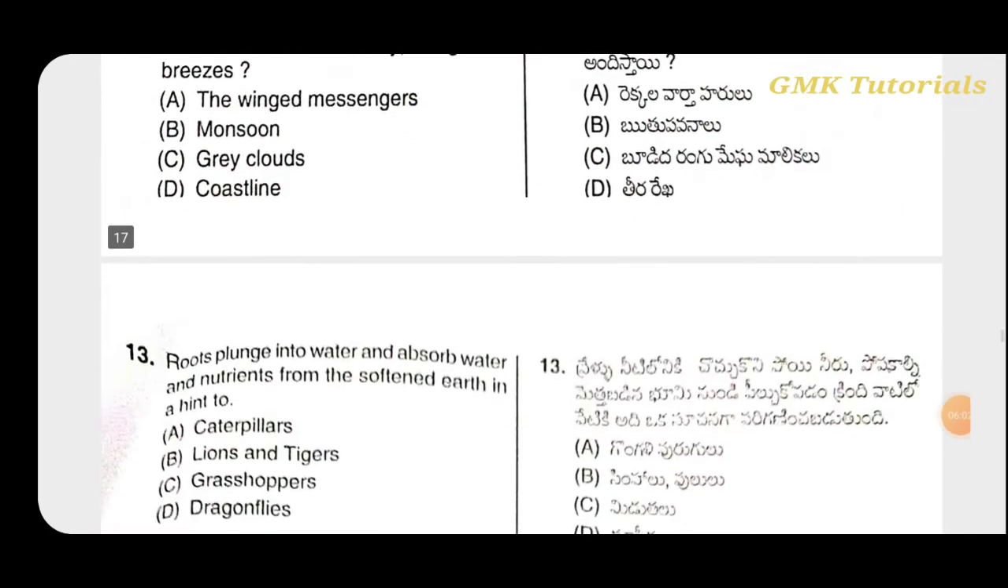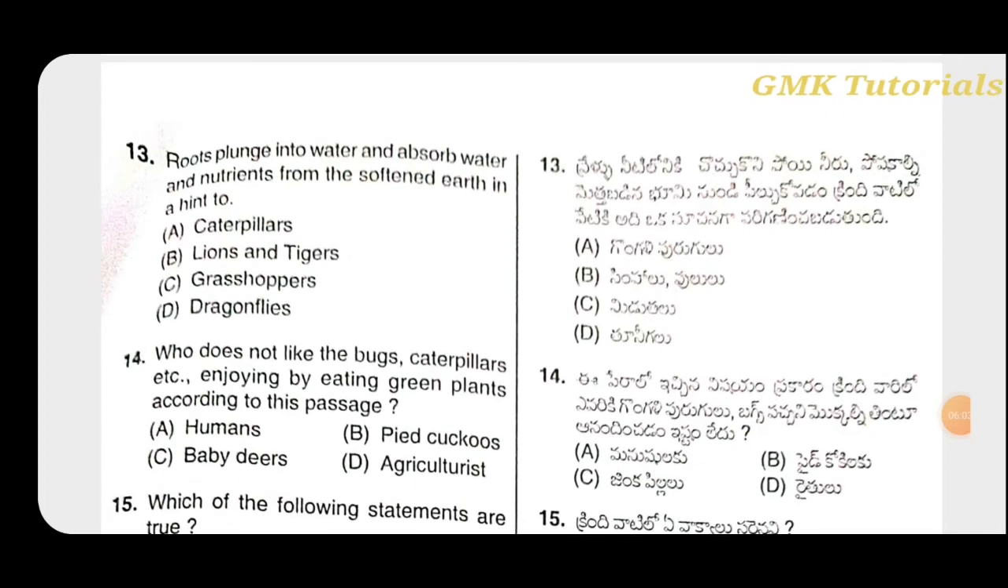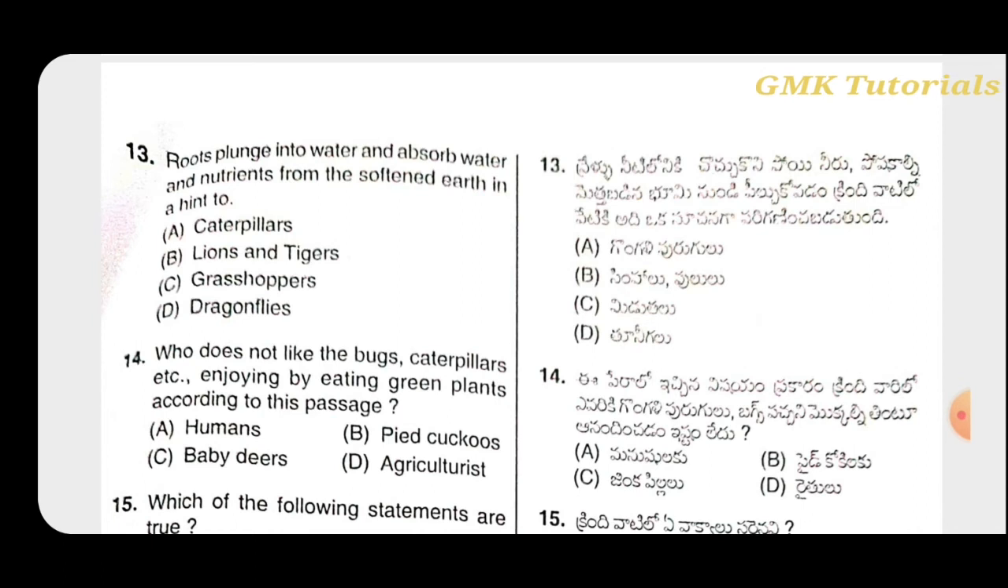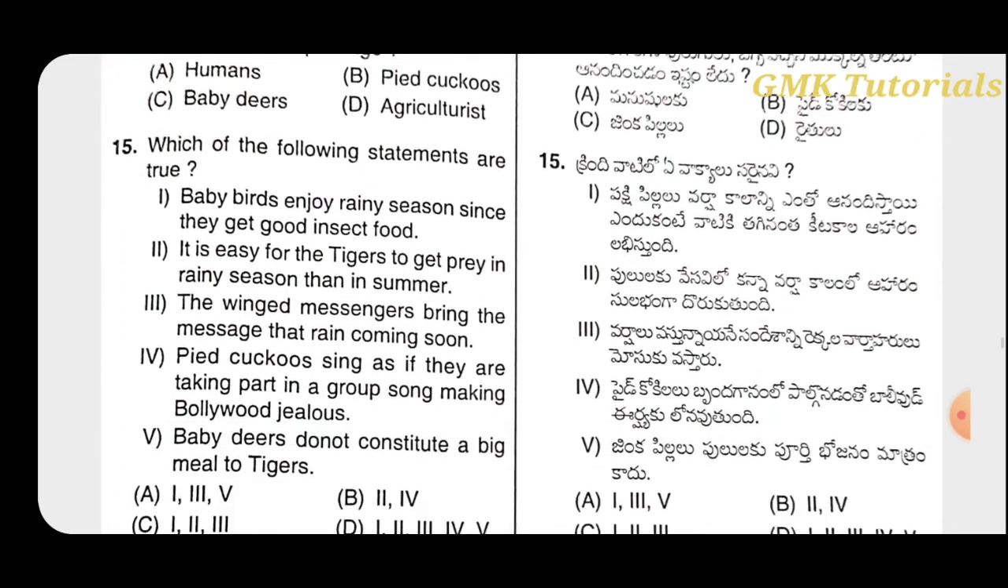In this paragraph they have given roots plunge into water and absorb water and nutrients from the softened earth. That is grasshoppers. And who does not like the bugs, caterpillars, etc., enjoying by eating green plants, according to this passage? That is the agriculturist. Which of the following statements are true?